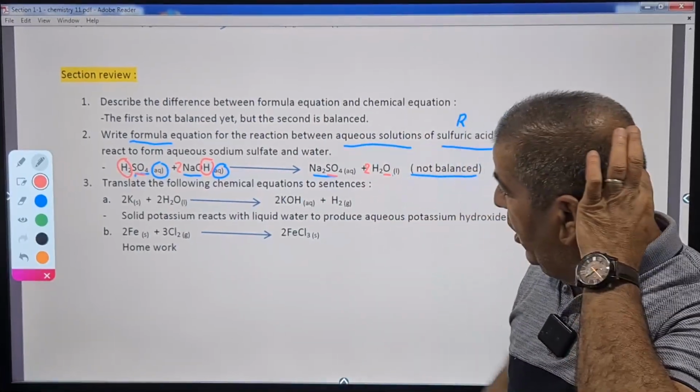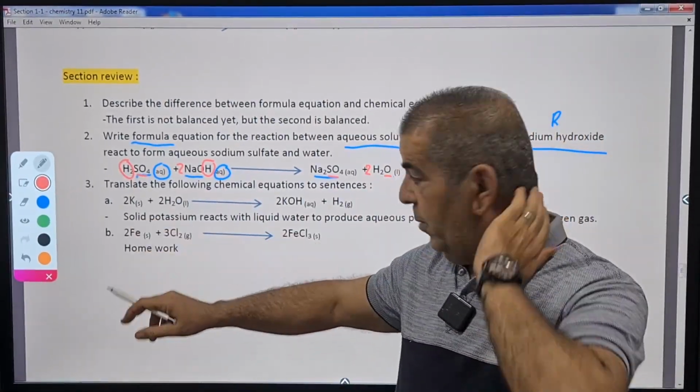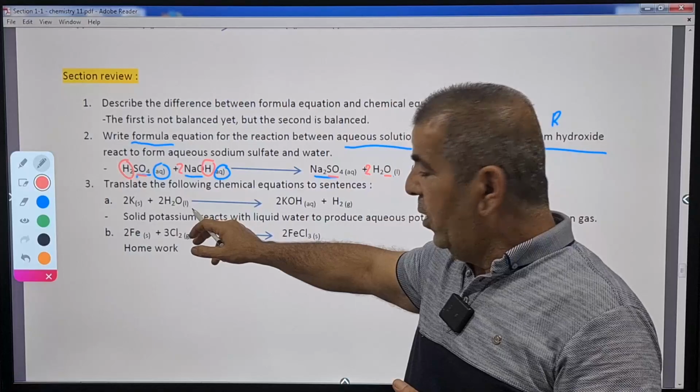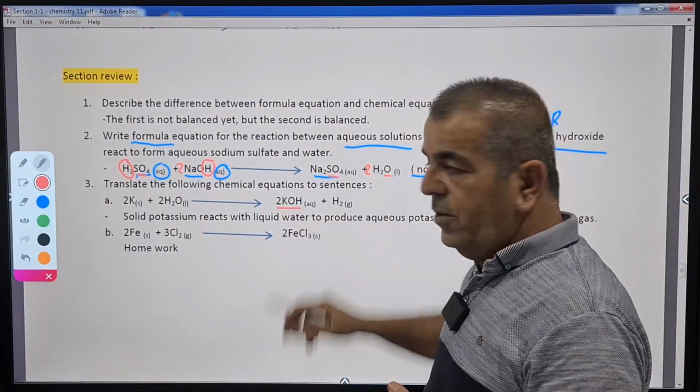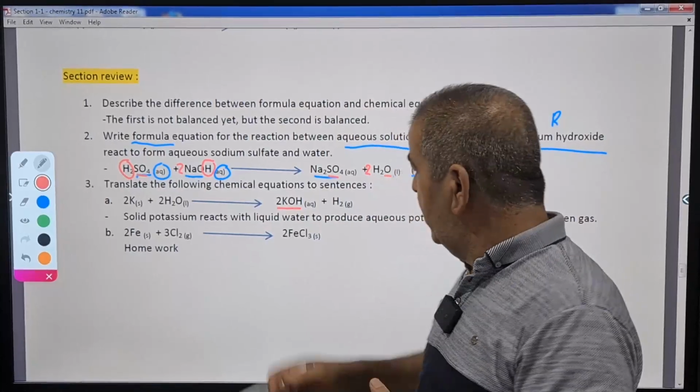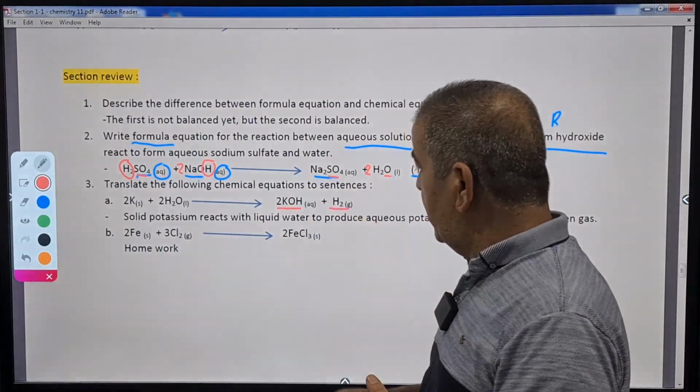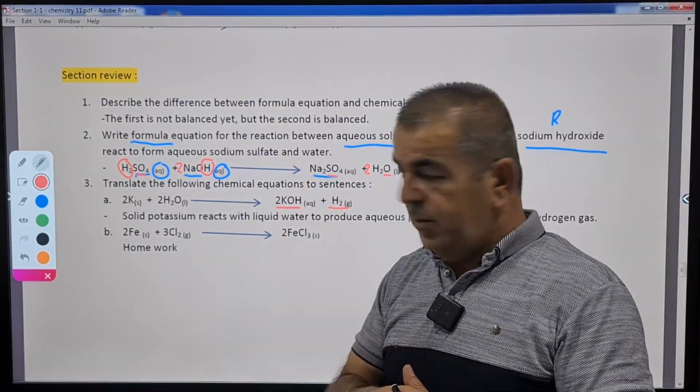So let's go. We have 2K, which means potassium, solid, plus H2O, water, liquid, yielding KOH, it is potassium hydroxide, plus hydrogen gas evolved, which means released.